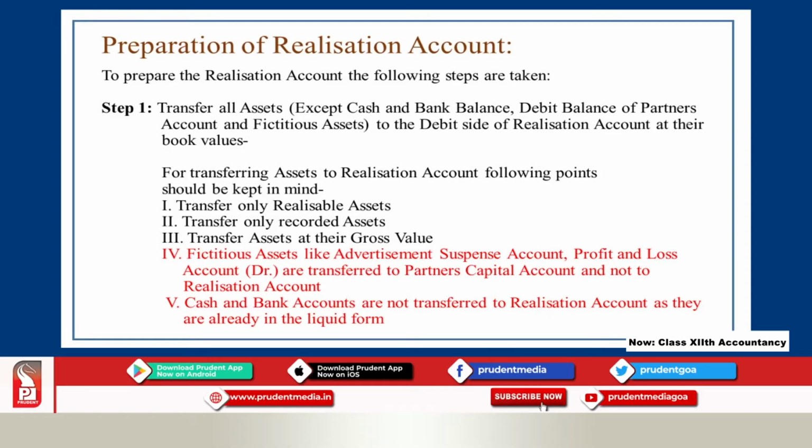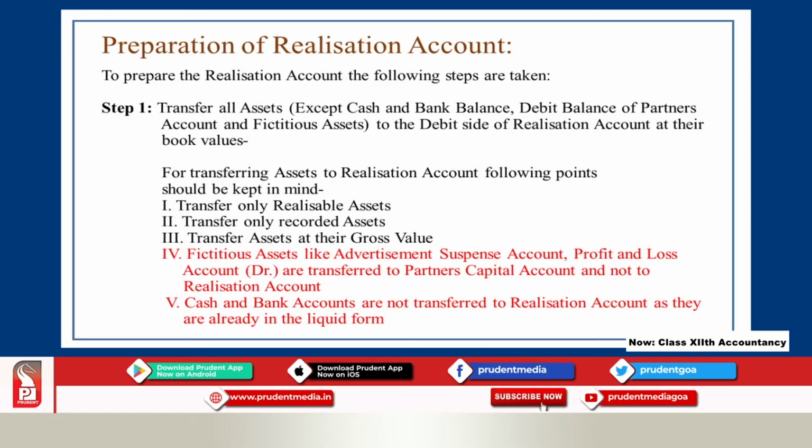As you all know, in the balance sheet we come across different types of assets like tangible fixed assets, intangible fixed assets, current assets, then cash or bank balance, then fictitious assets like preliminary expenses, advertisement expenses, partners' account, that is debit balance.